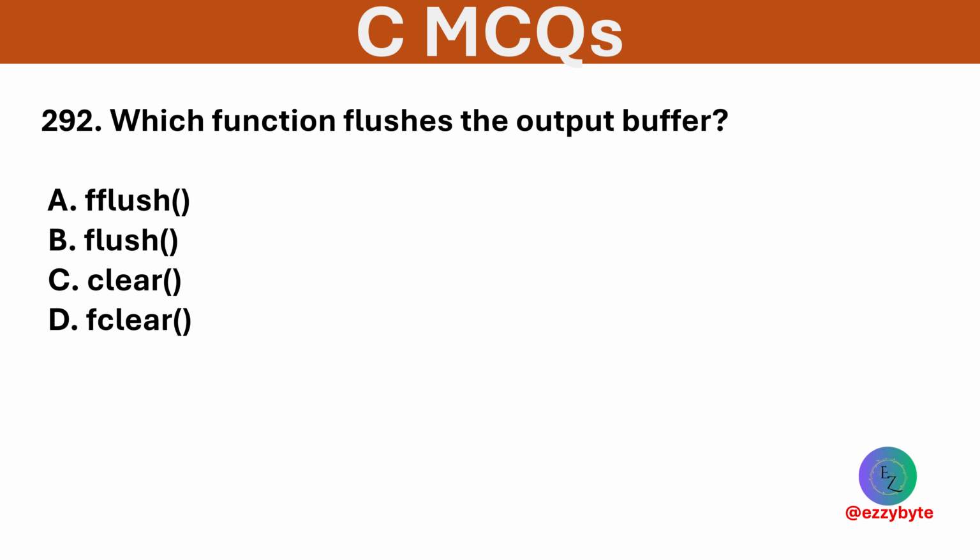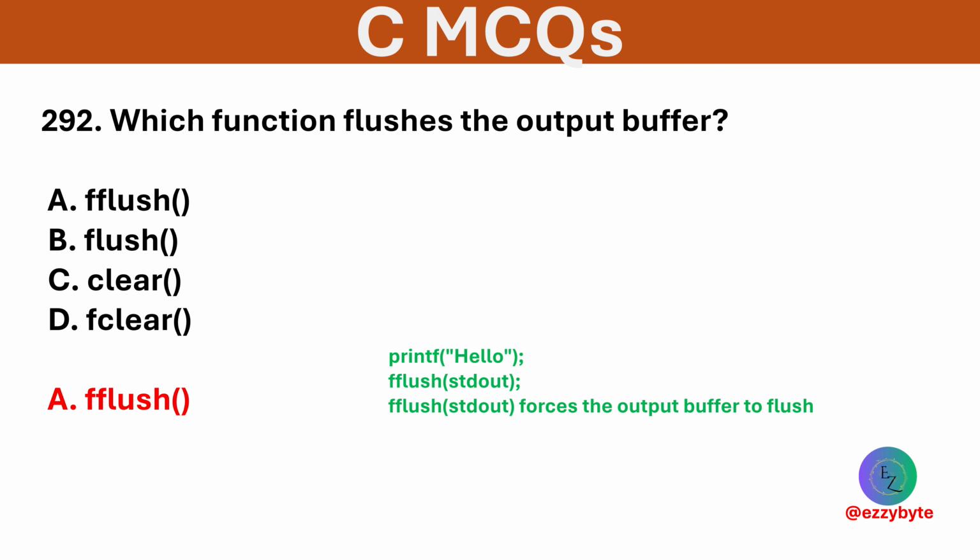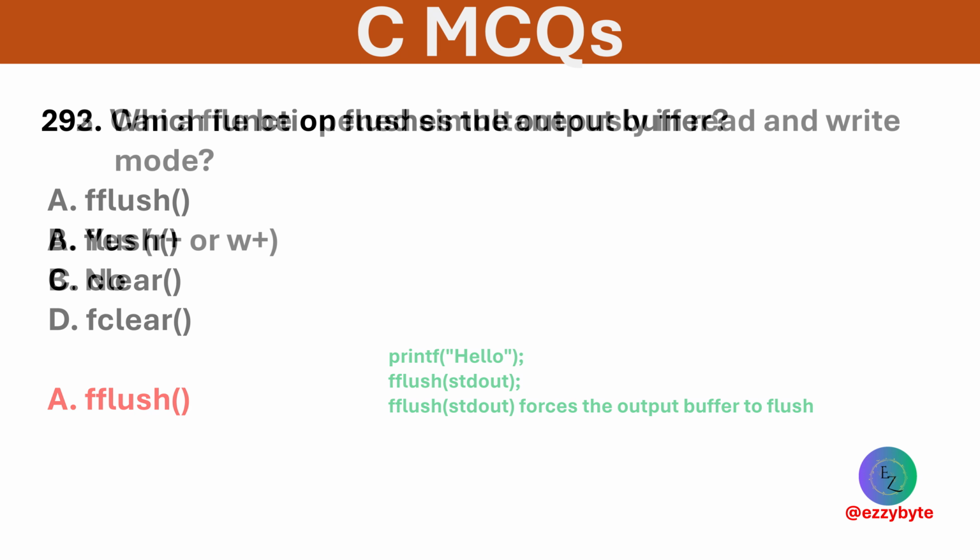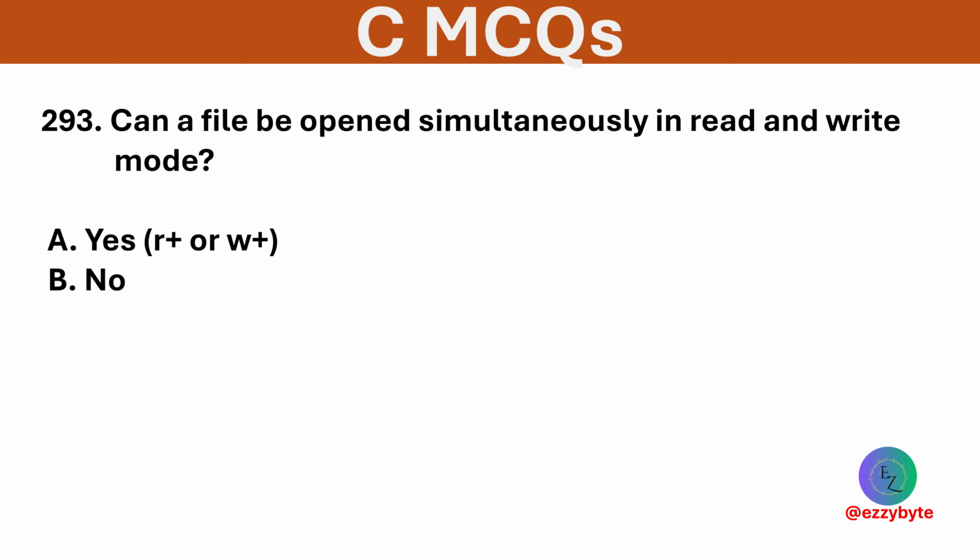Which function flushes the output buffer? Options are flush function, clear function, fclear function. Option A is correct. Flush function forces writing buffer data to file. Can a file be opened simultaneously in read and write mode? Options are yes and no. Option A is correct. r+ and w+ modes allow both reading and writing.